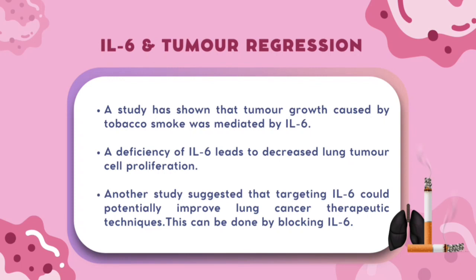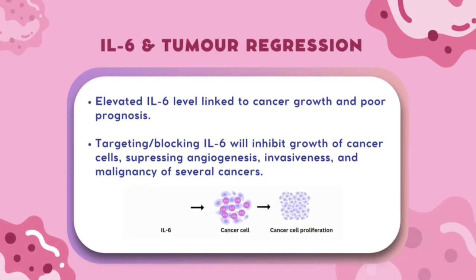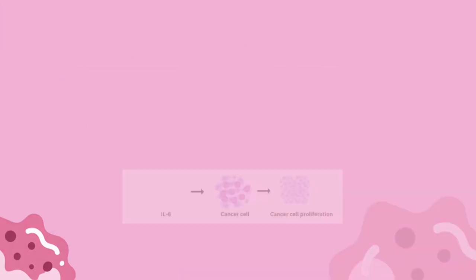Other than that, another study suggested that targeting IL-6 could potentially improve lung cancer therapeutic techniques. This can be done by blocking interleukin-6. Why block interleukin-6? Elevated interleukin-6 level is linked to cancer growth and poor prognosis. Thus, blocking IL-6 will inhibit growth of cancer cells. Not only that, this method can also suppress angiogenesis, invasiveness, and malignancy of several cancers.